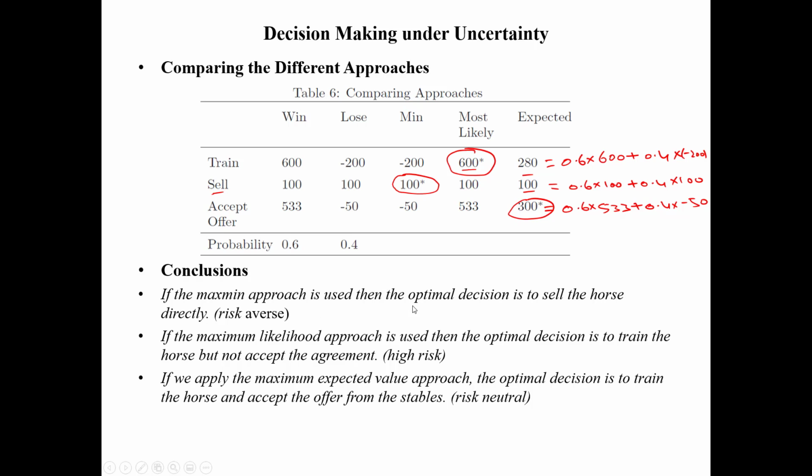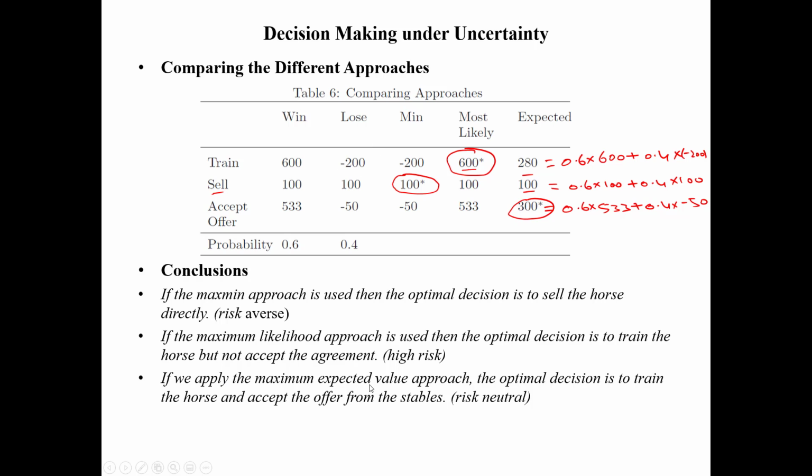So if the maximin approach is used, then the optimal decision is to sell the horse directly. This is called risk averse. Don't go into the risk, don't train, don't accept the offer, just sell it out. If the maximum likelihood approach is used, then the optimal decision is to train the horse but not accept the agreement. Don't sell it, don't accept the offer, just train it because the payoff is very high. This is high risk, because there is too much risk: minus 200 and minus 100 for the horse price.